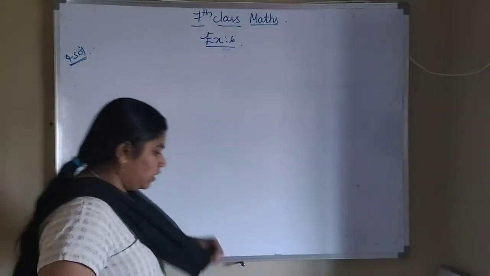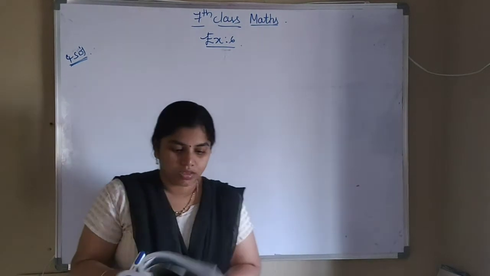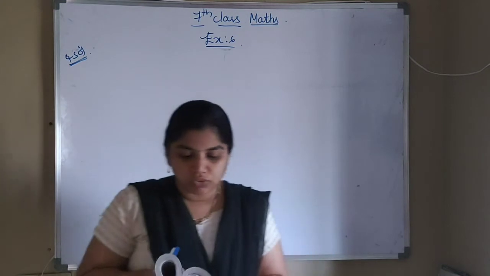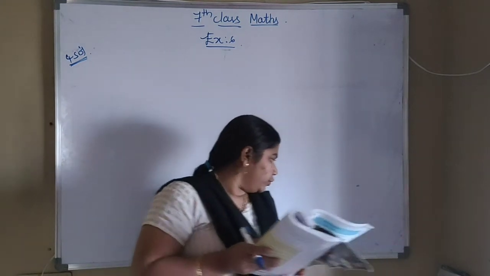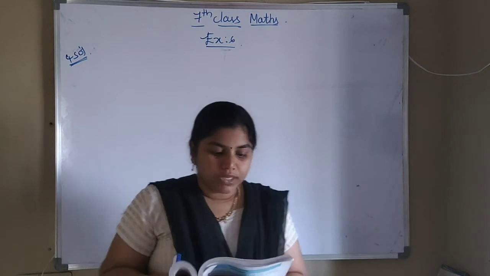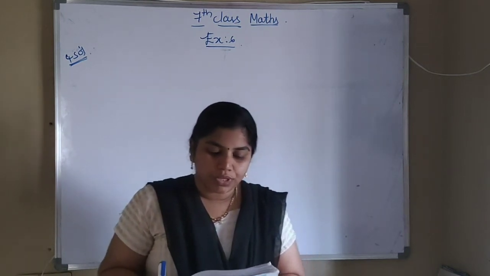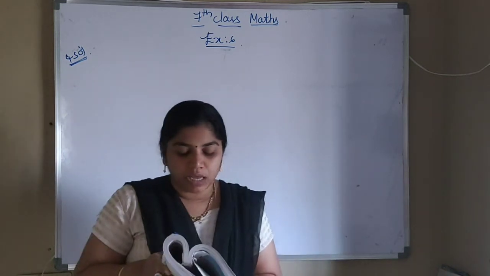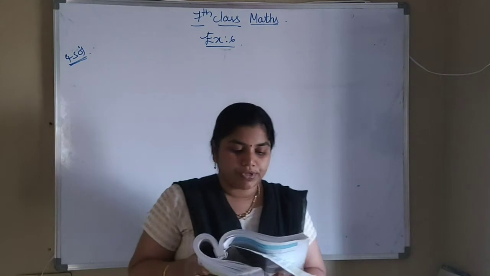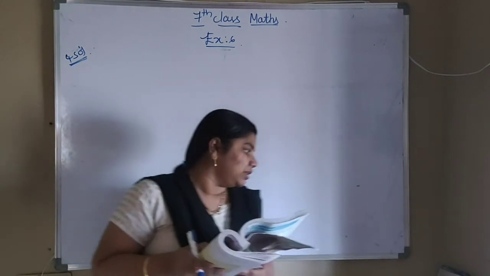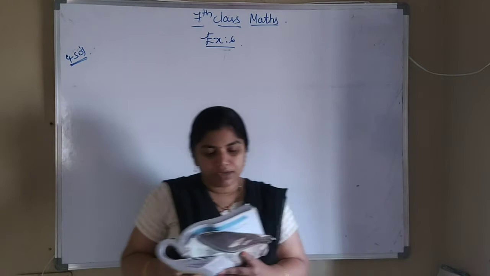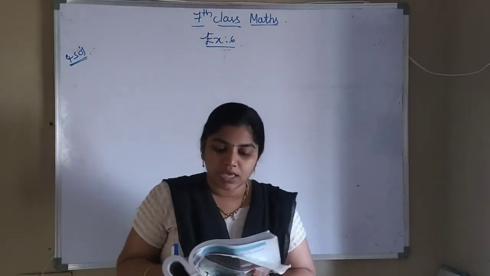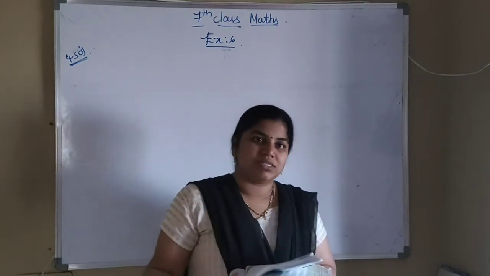So what is the next one? Fourth question. A sum of money invested at 8% per annum for simple interest amounts to 12,122 in 2 years. What will it amount to be in 2 years, 8 months at 9% rate of interest? So here they have given the amount value, that is 12,122 rupees in 2 years. 2 years is nothing but the time here. Then the next question they have given is, what will it amount to be in 2 years, 8 months at 9% rate of interest? That is the second question in this.